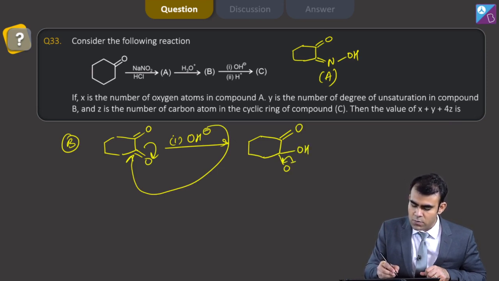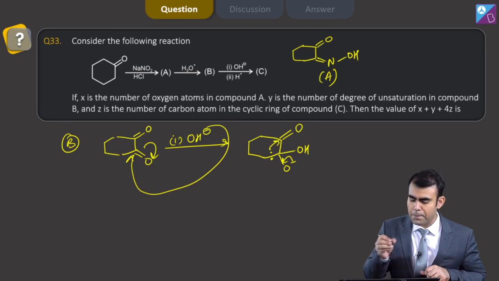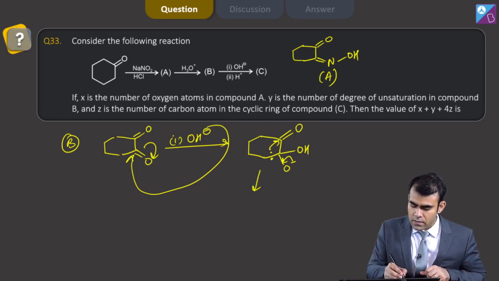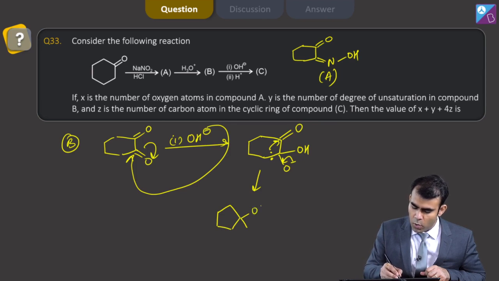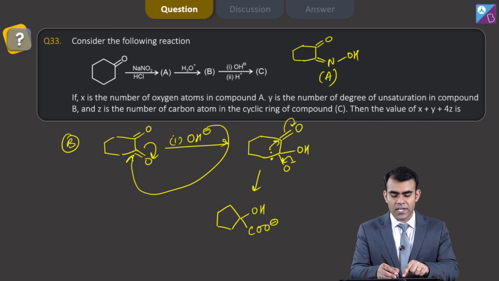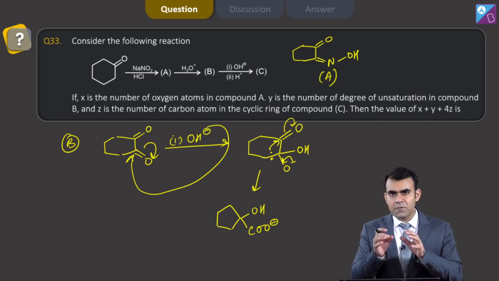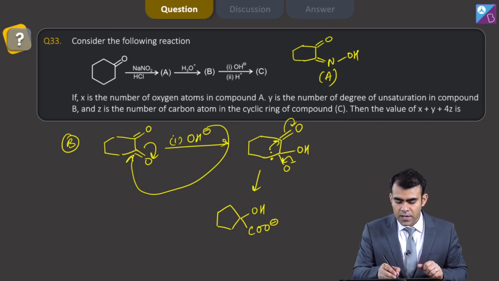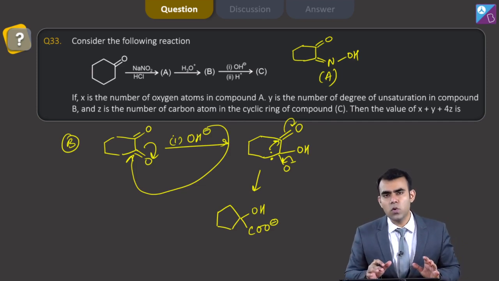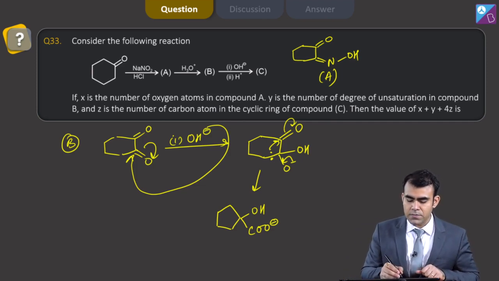Now these electrons move here and these migrate here and we get a 5-membered ring, with one OH group here and COO minus, because initially this O minus will form, but after that proton transfer will take place because this carboxylic acid is more acidic, and finally we get something like this.